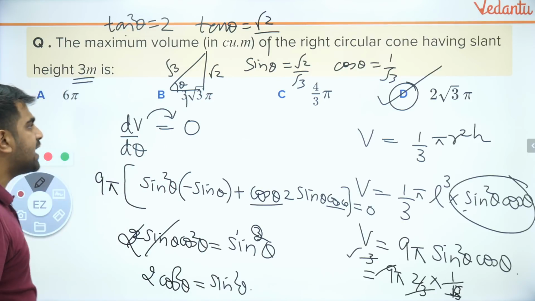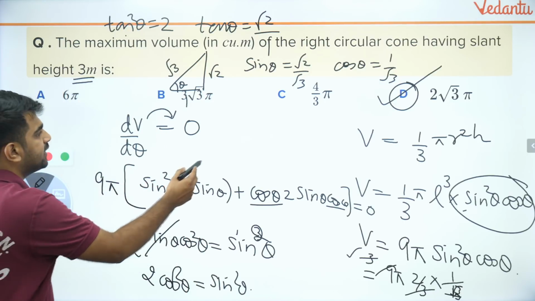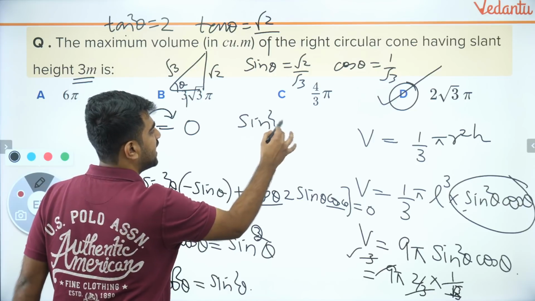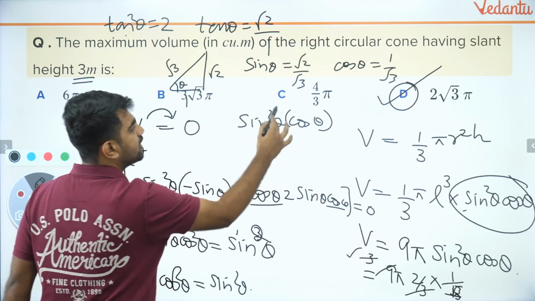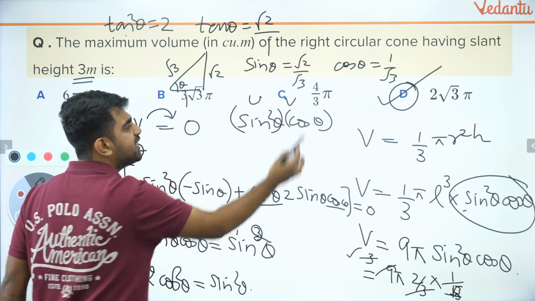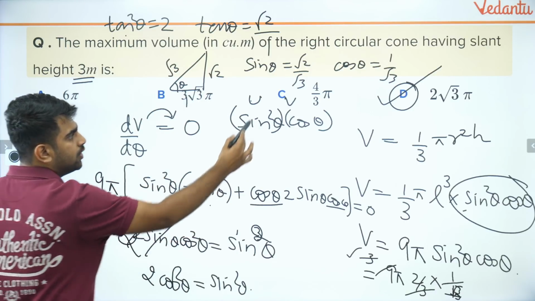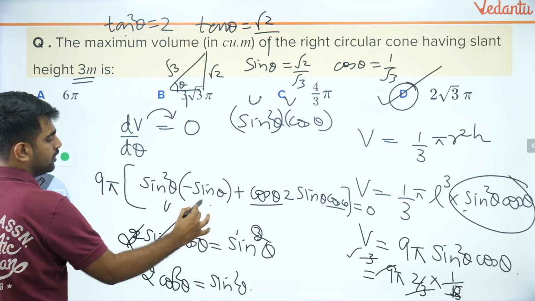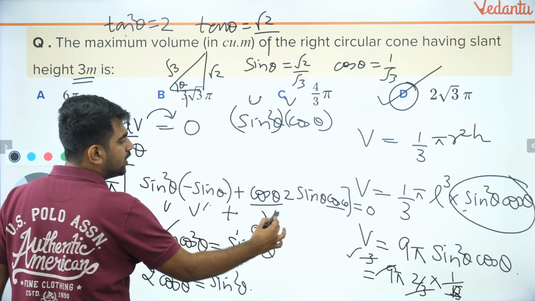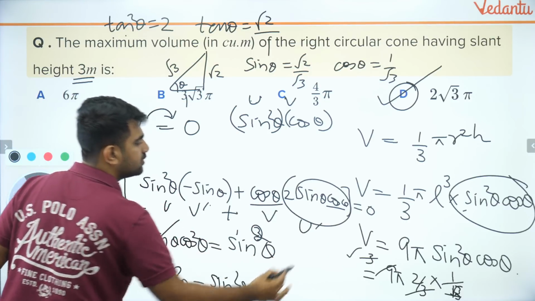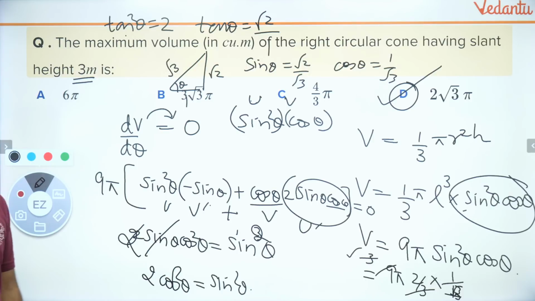Please explain the derivative part. Yes, I will do that. The derivative part is sine square theta cos theta, na? So I will take this as u and this as v, Hemant. Okay. So first I did u v dash plus v, this is u dash. That's it, Hemant. Okay. I hope you got it now.